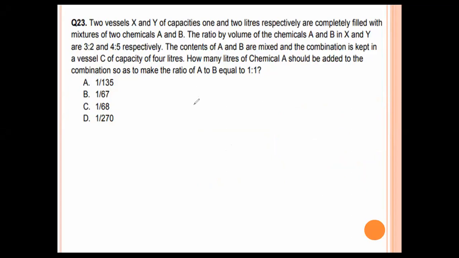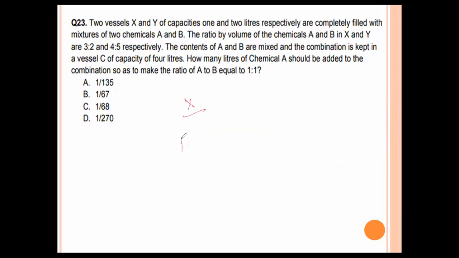So two vessels X and Y of capacities 1 and 2 liters respectively are completely filled with mixtures of two chemicals A and B. The ratio by volume of the chemicals A and B in X and Y are 3:2 and 4:5 respectively. The contents of A and B are mixed and the combination is kept in a vessel C of capacity 4 liters. How many liters of chemical A should be added to the combination so as to make the ratio of A to B equal to 1:1?